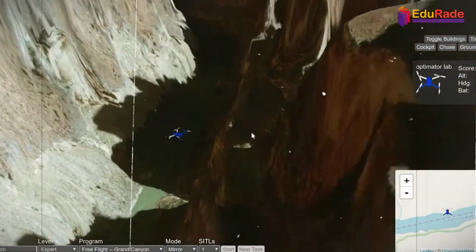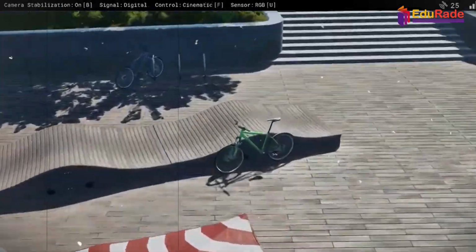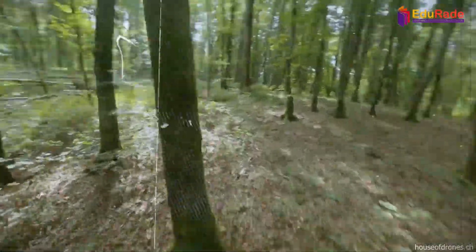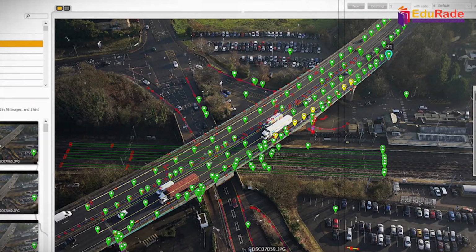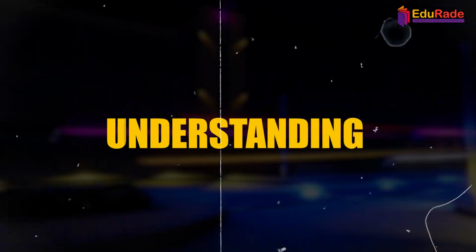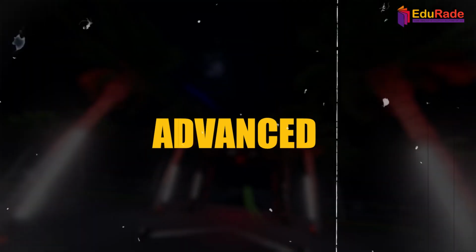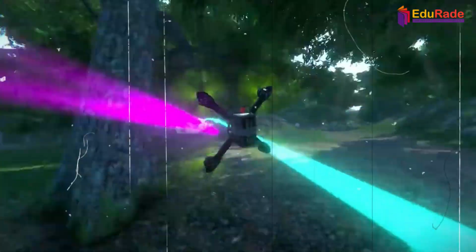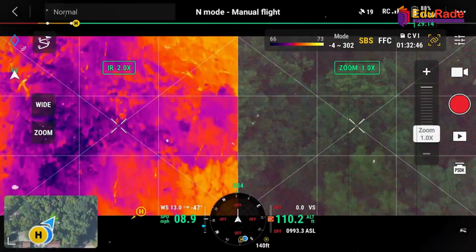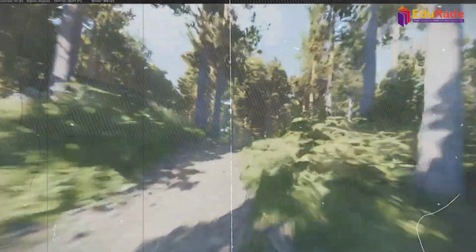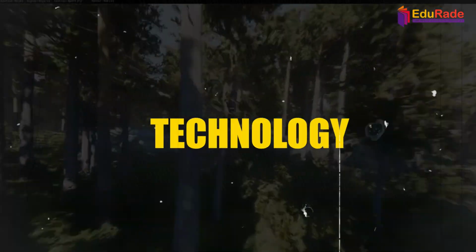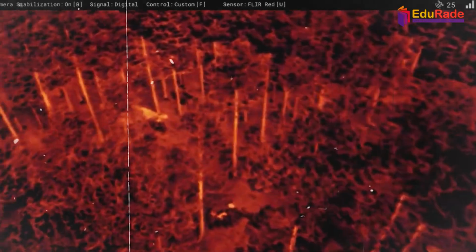Explore and master advanced features available in the simulation platform. This may include functionalities like obstacle avoidance, automated flight modes, and integration with external systems. Understanding and utilizing these advanced features will enhance your capabilities as a drone pilot, providing you with a broader skill set for complex missions and applications. Continued exploration of advanced features keeps you updated on the latest drone technology and simulation capabilities developments.